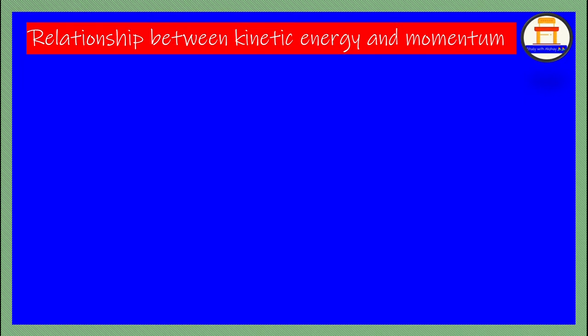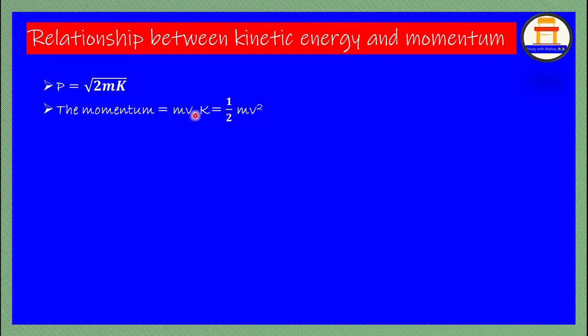Now, as I have told, the relationship between kinetic energy and the momentum. Momentum is equal to root of 2m kinetic energy. So how we get it and all, they have given in the textbook, so I am not typing it over here. Because on page number 31 of your Selena textbook, it has been clearly mentioned under the heading relationship between kinetic energy and momentum, and I am sure that we cannot do more than that. So basically, momentum is nothing but mv. K is equal to half mv square.